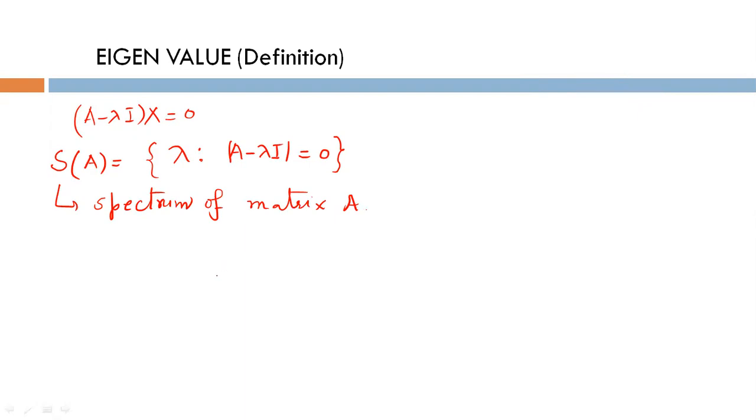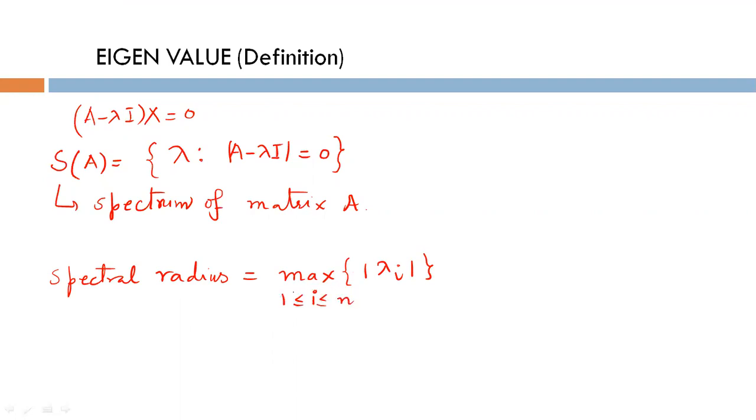And if we find the largest value numerically, then that is called the spectral radius. Spectral radius is the max of the absolute value of lambda i for i from 1 to n.